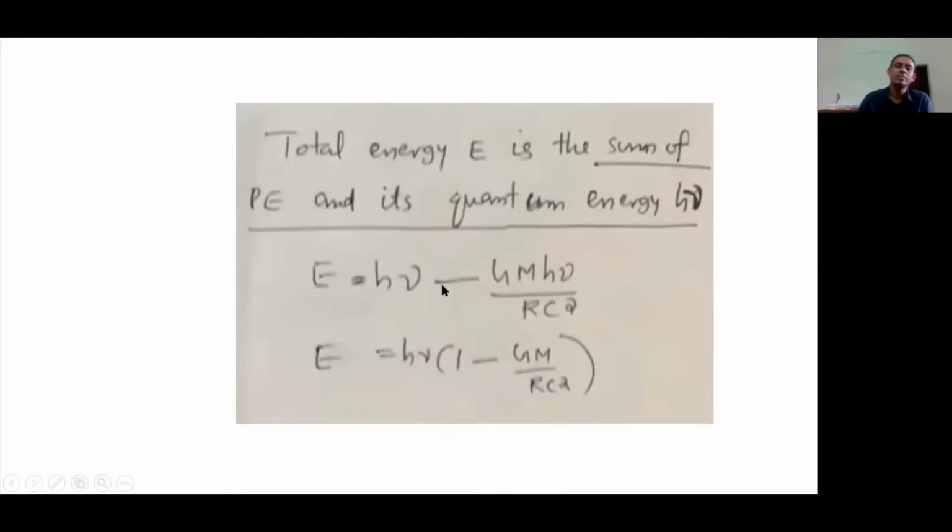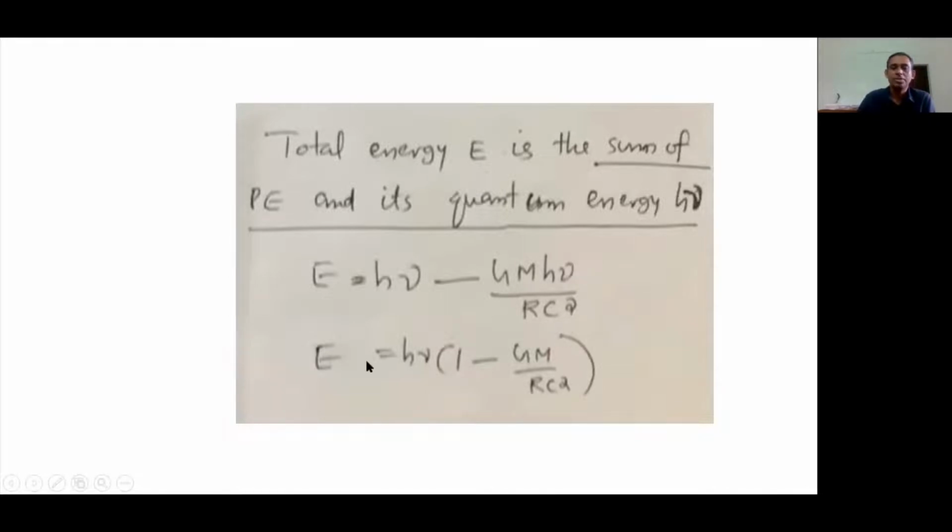Now the total energy, in the case of a photon, is the sum of its potential energy and its quantum or electromagnetic energy, h nu. While in mechanics we say the total energy is the sum of the potential energy and kinetic energy, here it is the sum of the potential energy and the quantum energy or electromagnetic energy of the photon, that is h nu. So the total energy is h nu minus G capital M h nu over R c square.